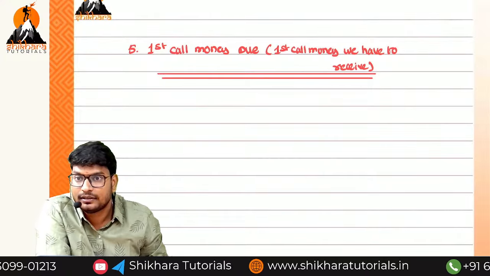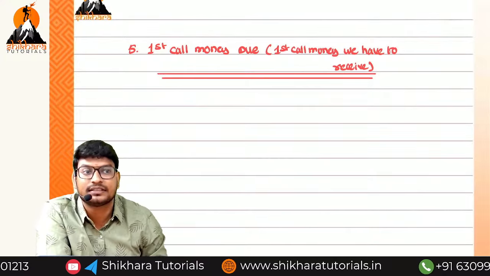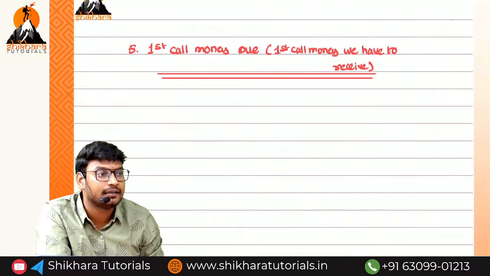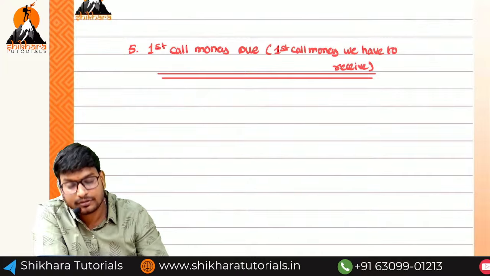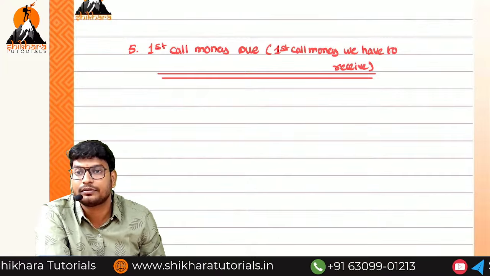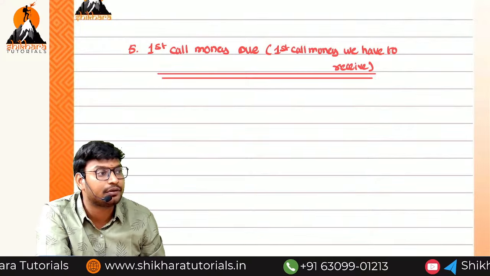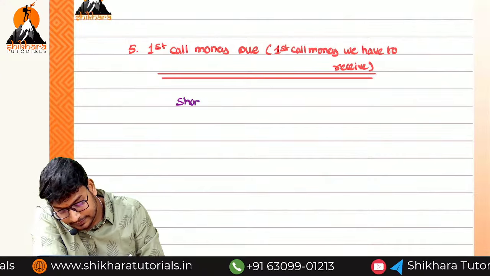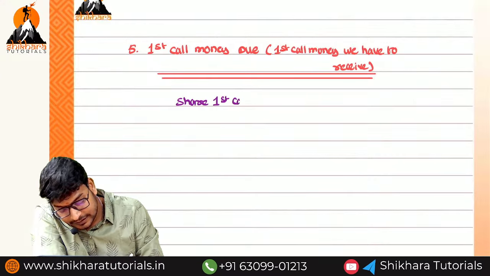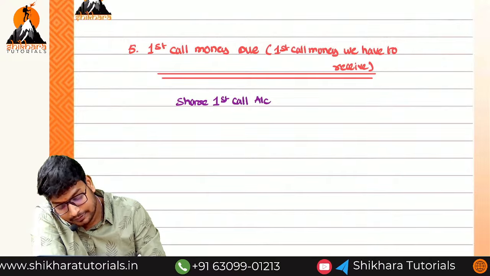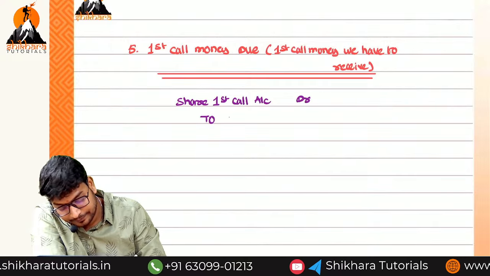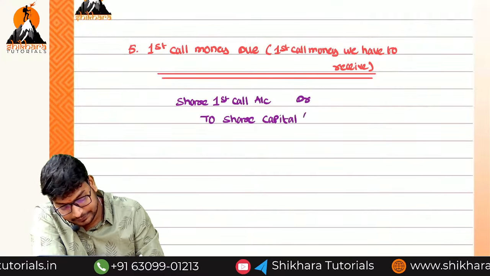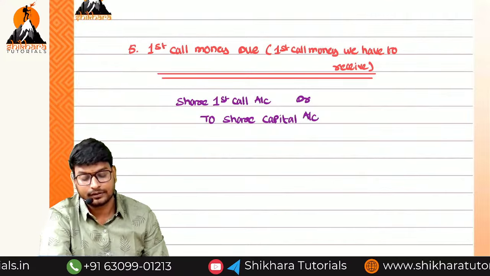So he is a debtor. What has he received? Already he has received the shares. But now he needs to pay the money. Is he a debtor or creditor? He is a debtor once again. But we should not write the shareholder name in the books of accounts. So instead of that, we write a dummy account called share first call account, debited to share capital account. Are you getting the point, sir? Okay.